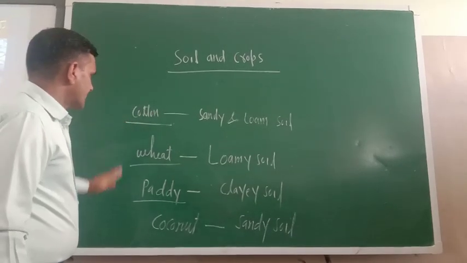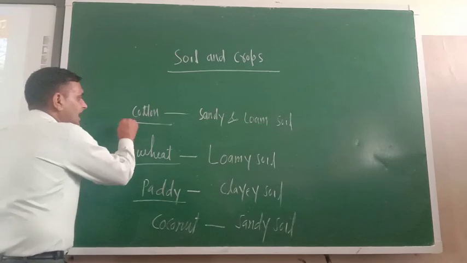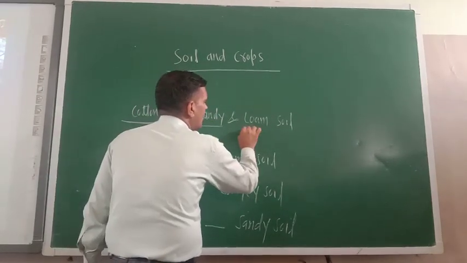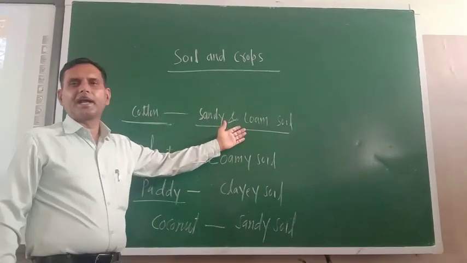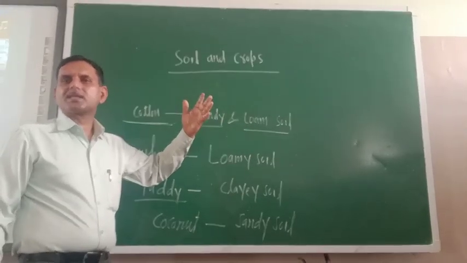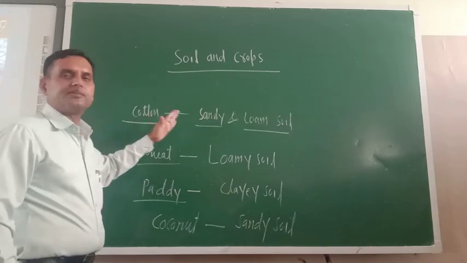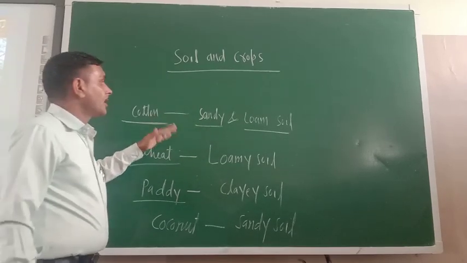So dear cadets, now in India a variety of crops are grown, like cotton. Cotton is mostly grown in sandy and loam soil, and this sandy and loam soil is basically found in Maharashtra and Gujarat. This is the only reason why cotton is basically grown in Maharashtra and Gujarat.